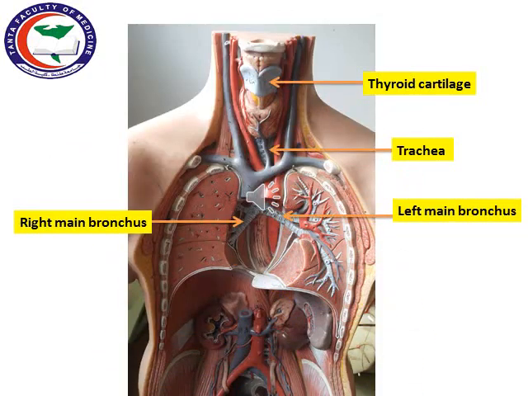This is the thyroid cartilage. One of the cartilages is the larynx, and below we have the trachea, and then we have the bifurcation of the trachea into left main bronchus and right main bronchus.